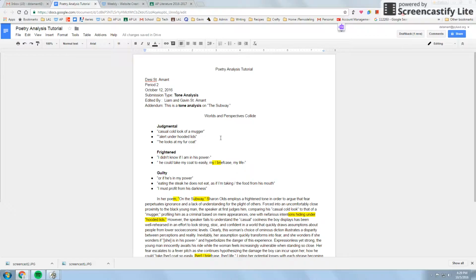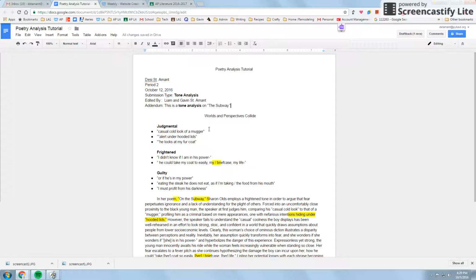Okay, guys, so here's an example of a poetry analysis. I did this on the subway. So notice right here, I put my identifying information, I put my peer editors, Liam and Gavin, and I put what kind of analysis I'm doing. This is important. Look at the menu because each analysis piece has its own instructions, so follow those instructions.